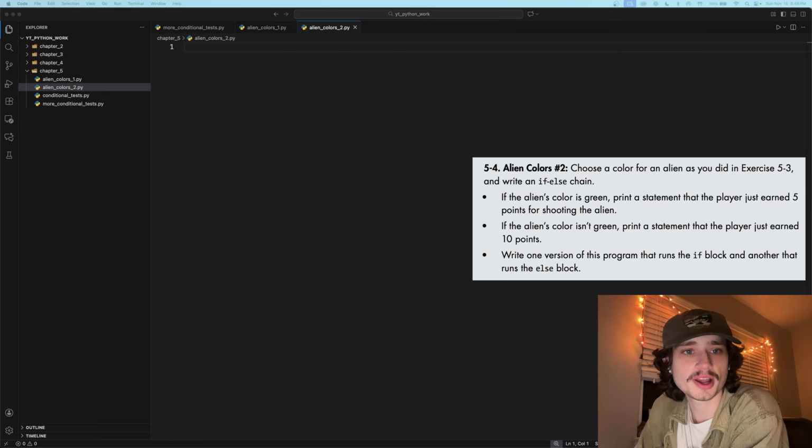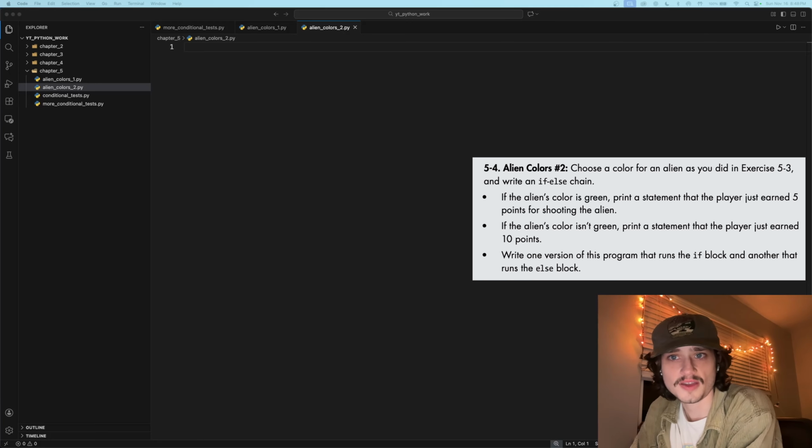Gonna be jumping back into Python Crash Course and demoing the 5-4 Try It Yourself problem, Alien Colors number 2. Choose a color for an alien as you did in exercise 5-3 and write an if-else chain. If the alien's color is green, print a statement that the player just earned 5 points for shooting the alien. If the alien's color isn't green, print a statement that the player just earned 10 points. Write one version of the program that runs the if block and the other that runs the else.